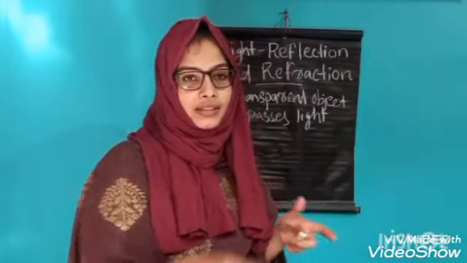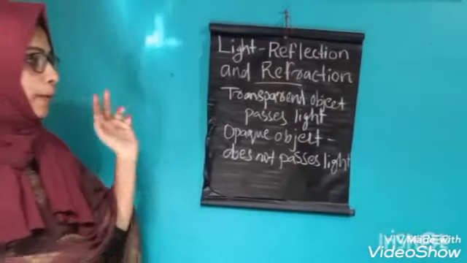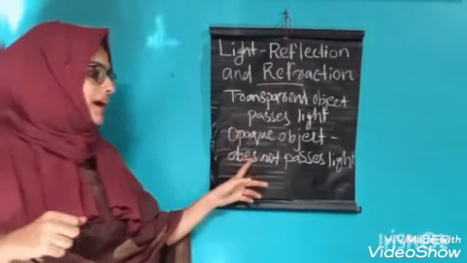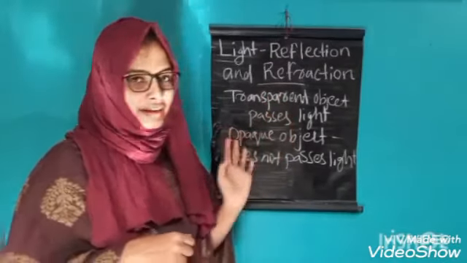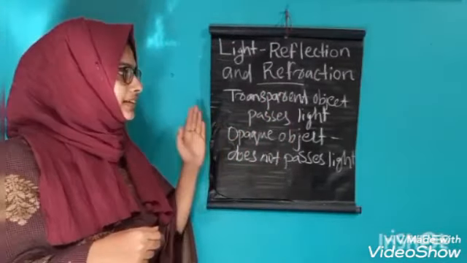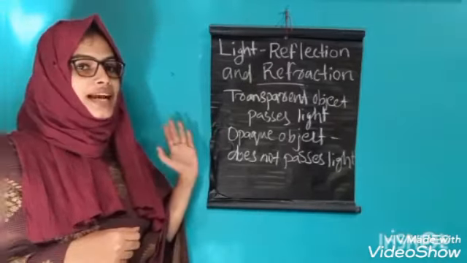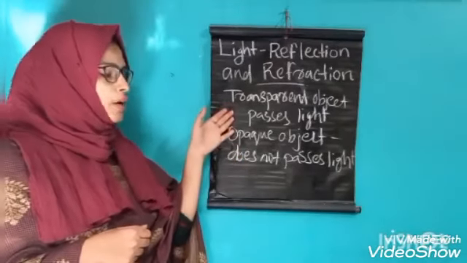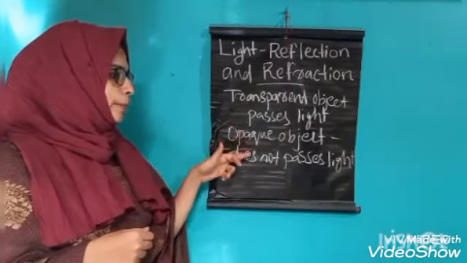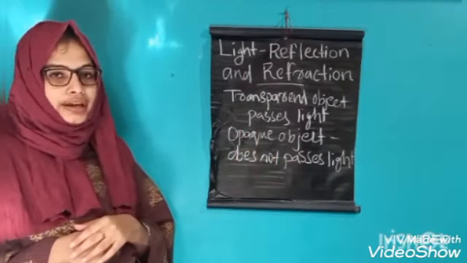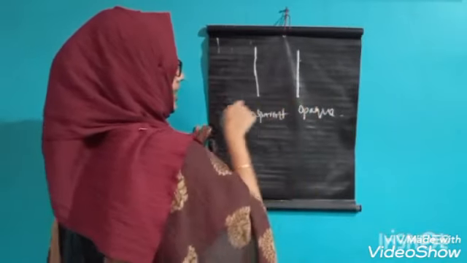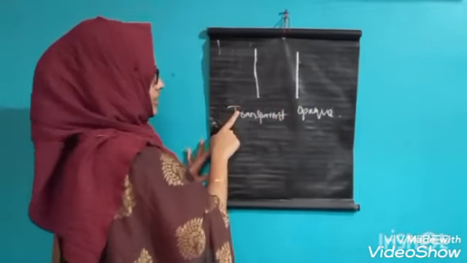This is an example of an opaque object. So, an opaque object does not pass light. A transparent object passes light. Do you understand the difference between a transparent object and an opaque object? Transparent object passes light and opaque object does not pass the light. This is an opaque object and this is a transparent object.